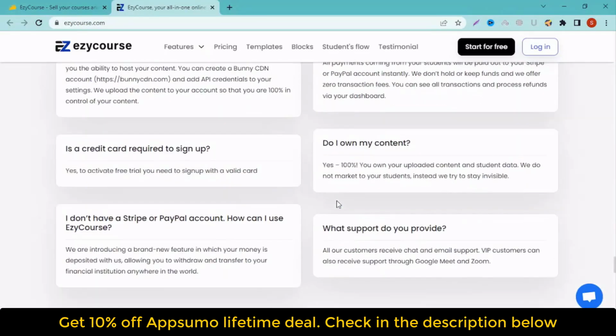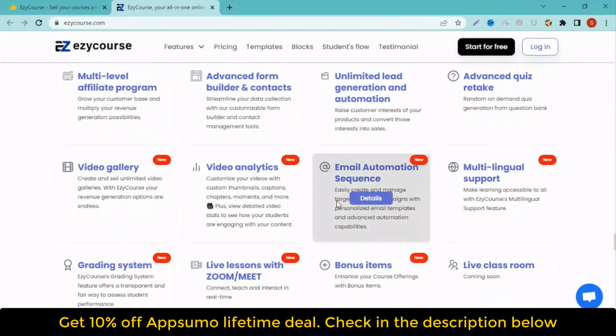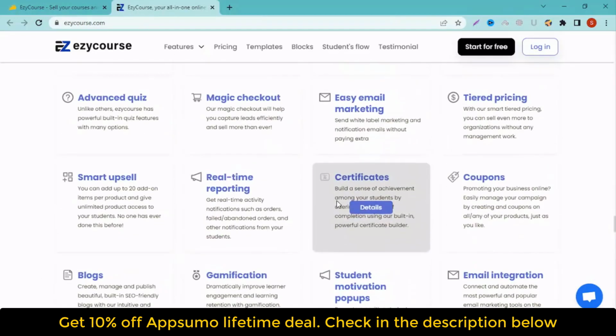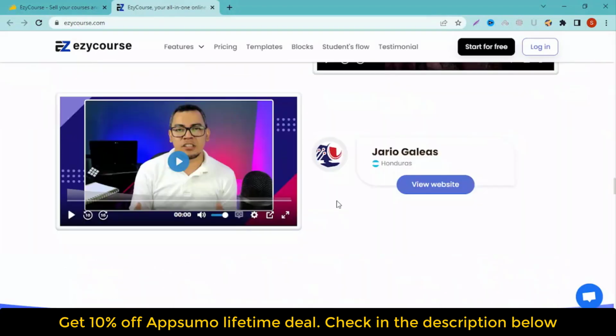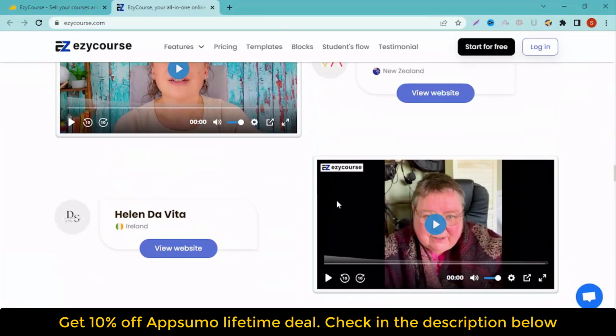Trying to bootstrap all the coding for your course is bound to land you in a world of glitches. Lucky for you, EzyCourse helps you build websites for courses, products, and services without all the technical mumbo-jumbo. Create and sell anything online.